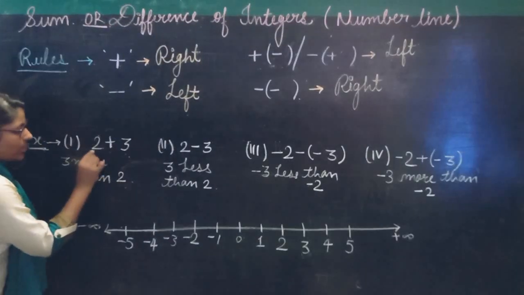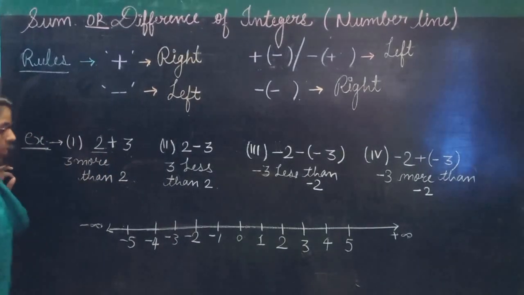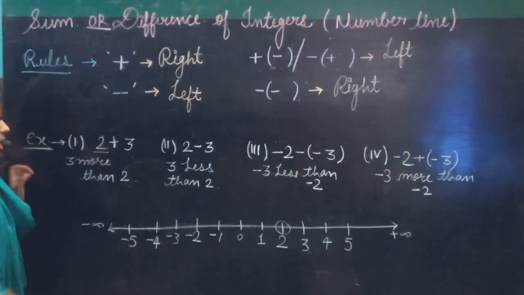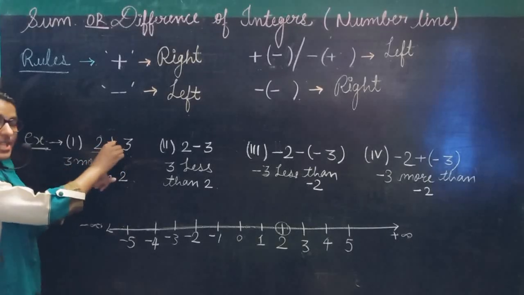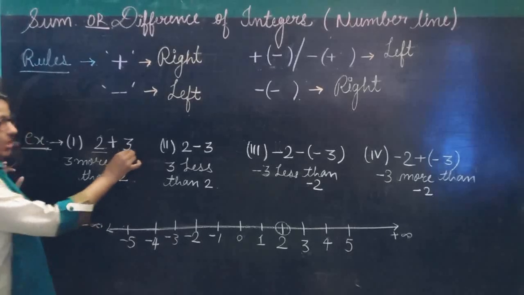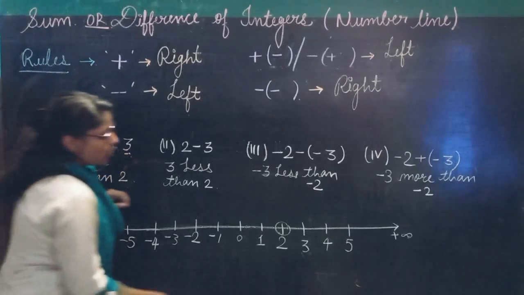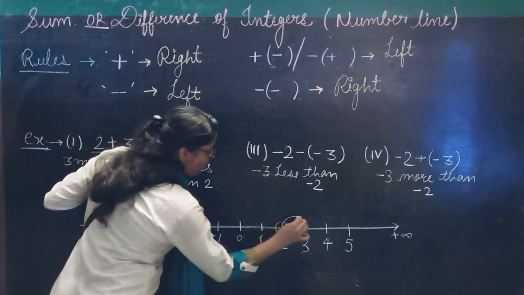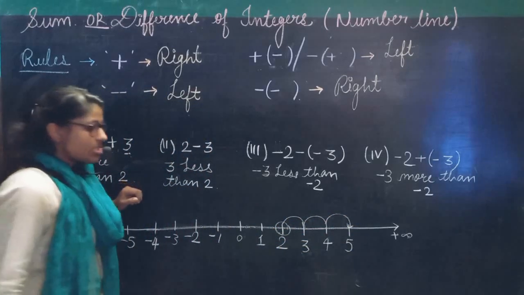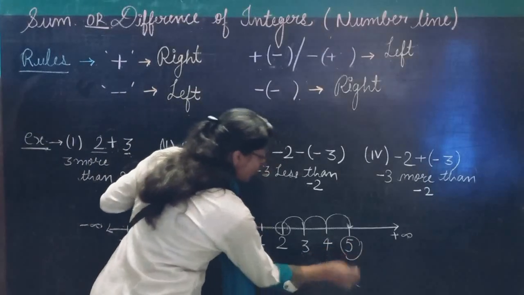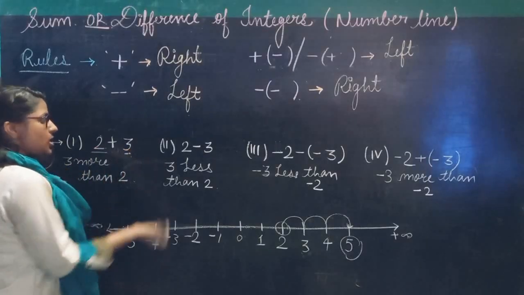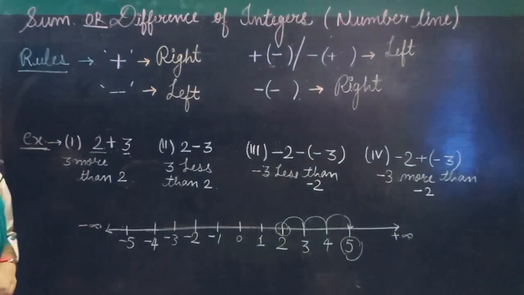Now first digit. What is your first digit? 2 is your first digit. Now mark on 2 firstly. Yes, this is the first step. After this you will see the plus sign is here, so we need to take our steps right hand side. How many steps? We need to take 3 steps right hand side. 1, 2 and 3. When you take the 3 steps right hand side, you get 5 as the answer. Correct? This is your answer. 2 plus 3 is equal to 5. You can verify it also.